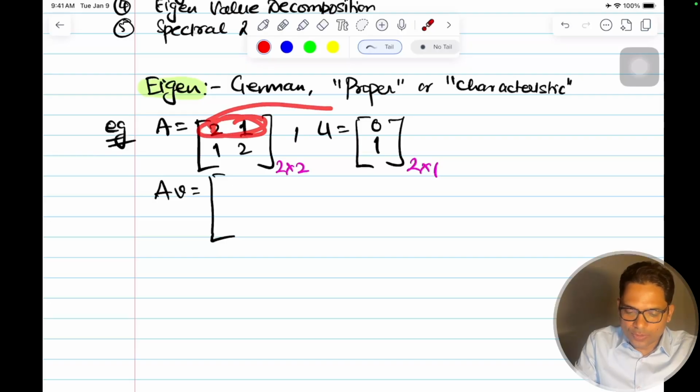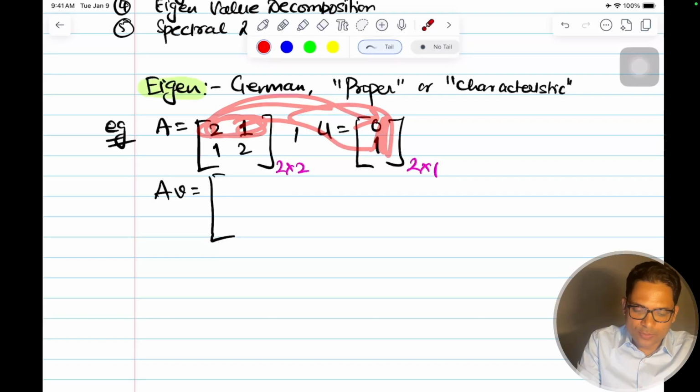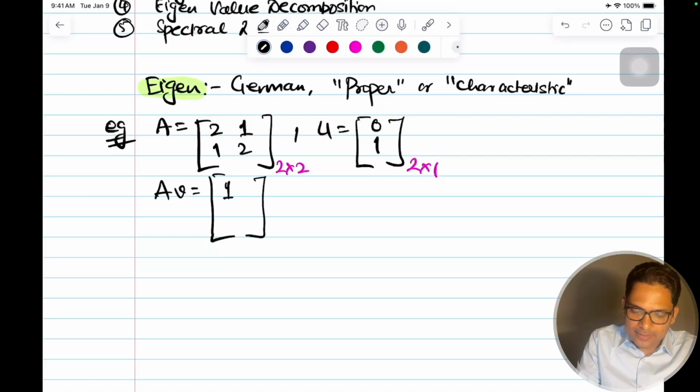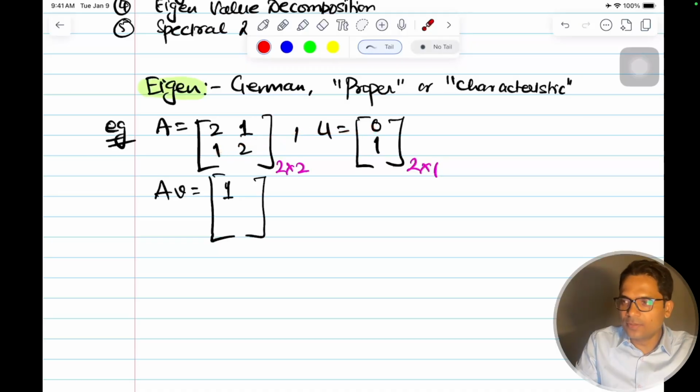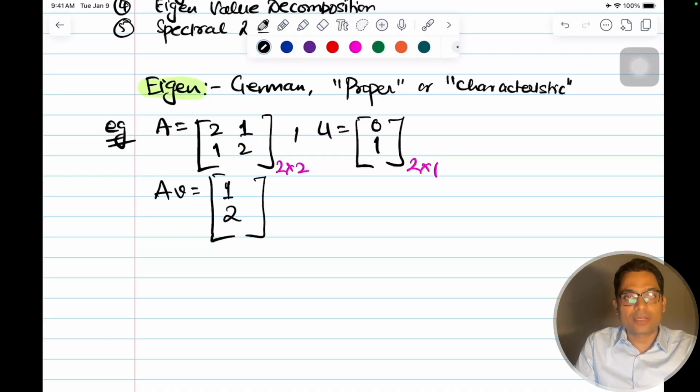We go this row into this column. So 2 into 0 is 0, plus 1 into 1, which is 1. And the other one is 1 into 0 is 0, plus 2 into 1, which is 2. So after applying this transformation, the vector [0 1] became [1 2].